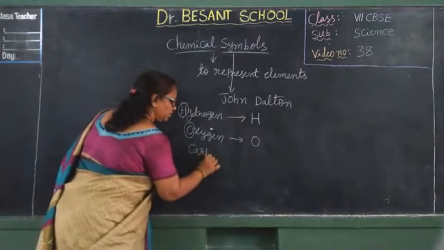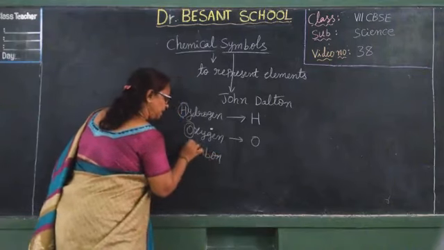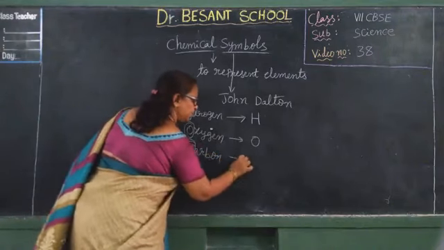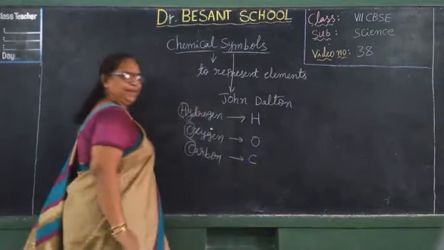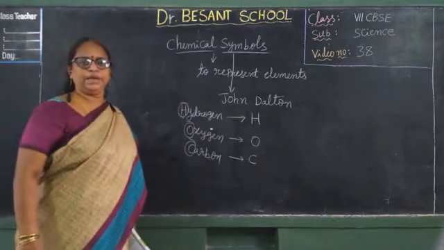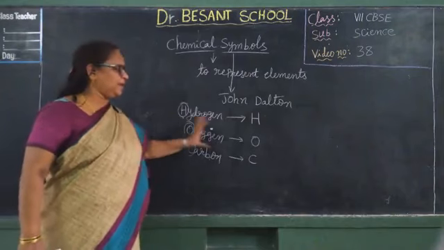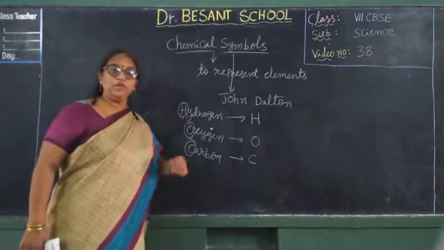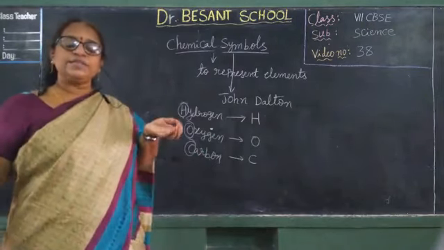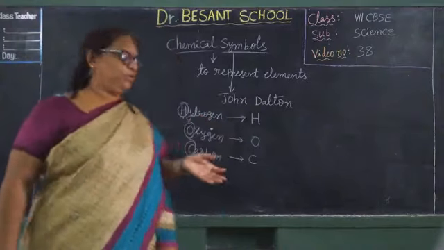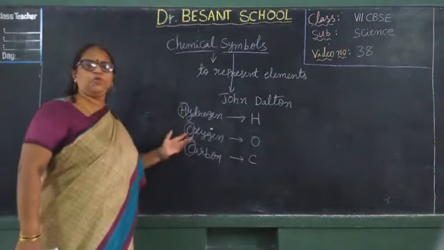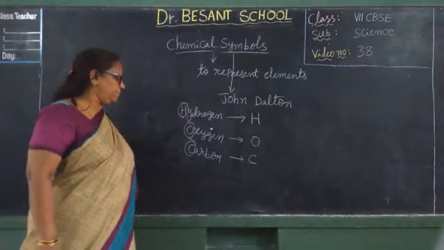Carbon. What is the first letter in carbon? C. So it is represented with capital C. Clear? Like that, the first letters of the element names are given as symbols. Now you may get one doubt. Teacher, some of the elements will have the same first letter. Then what will happen? I will give you an example.